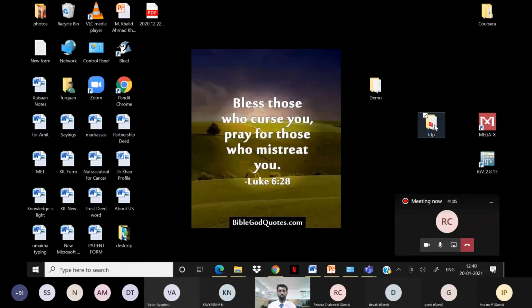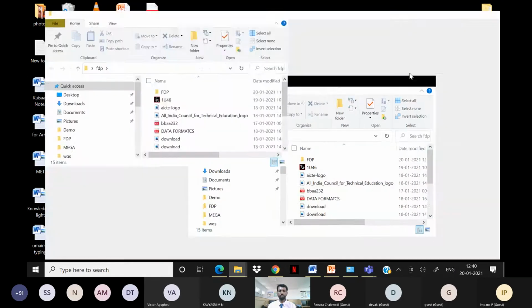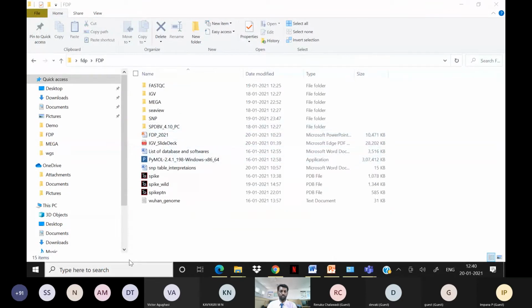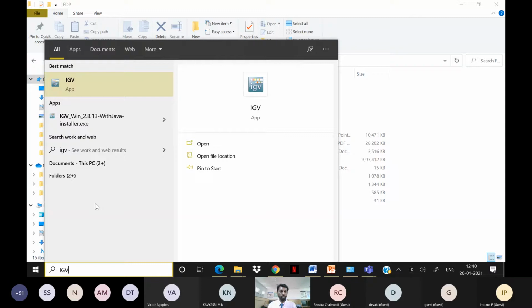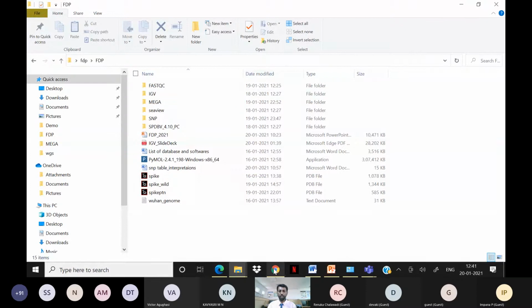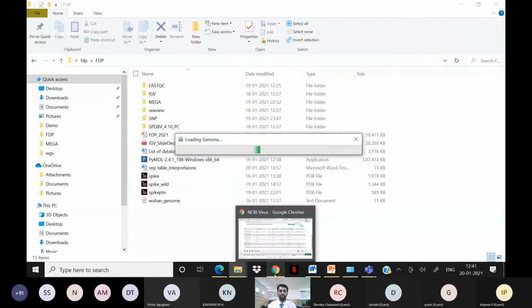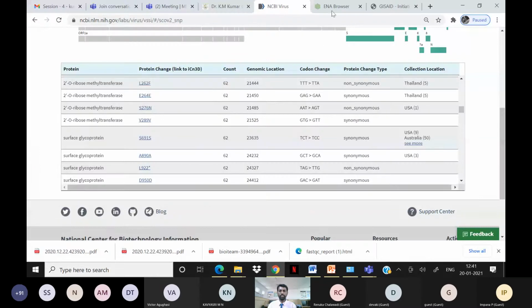How to analyze the coronavirus genes? Yes. So again, I'm going to open this IGV tool. Here I'm going to identify the spike protein in the coronavirus gene using the IGV tool. For this, we need some data sets actually. So we're going to download those data sets from the NCBI database. There are two files which we are going to use.